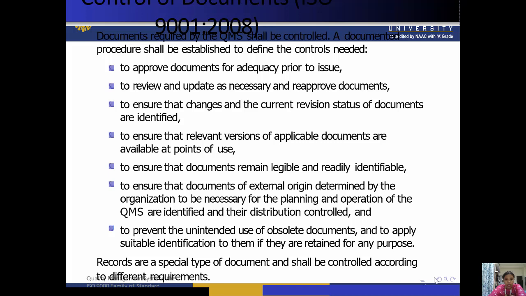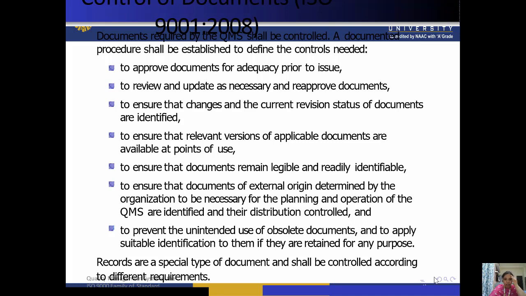Okay, so it is like relevant versions applicable to the documentation. To ensure that documents remain legible and readily identifiable, for this it is also important that they should be identifiable and legible.